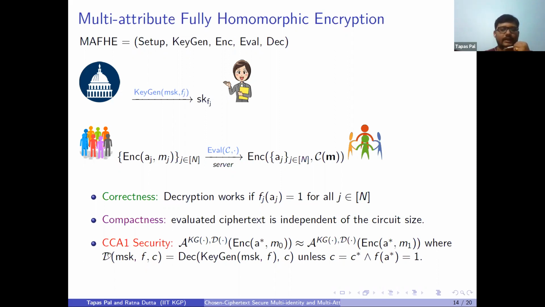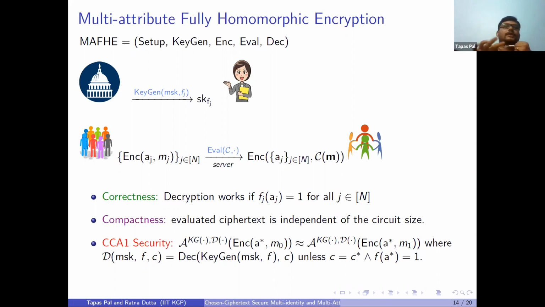But for CCA1 type security, we don't need this condition, because the adversary will not be able to query the decryption oracle if it already received the challenge ciphertext. I have kept it here because of the CCA2 type security that we will construct.